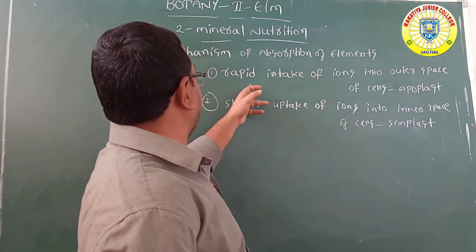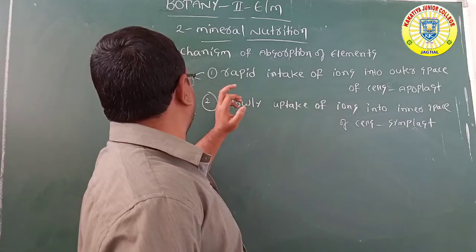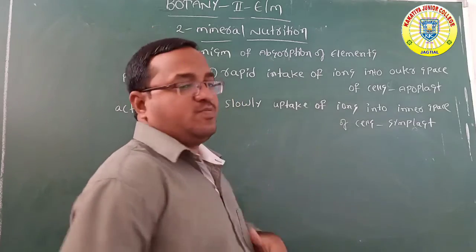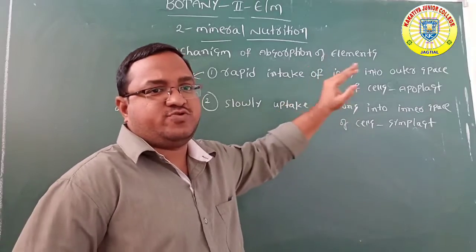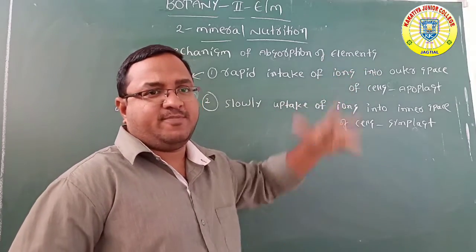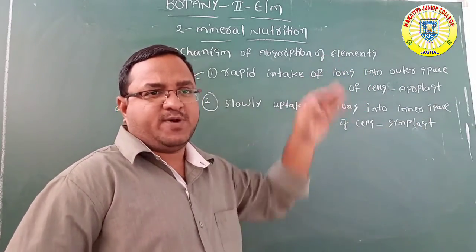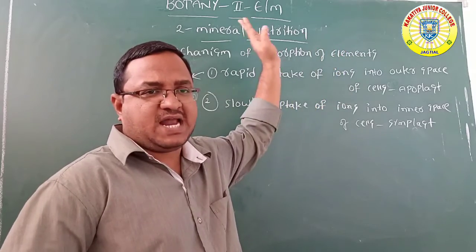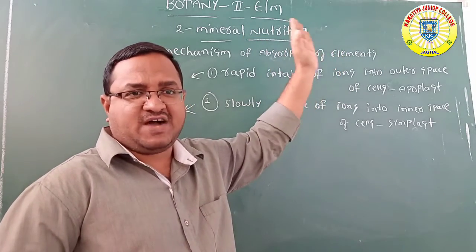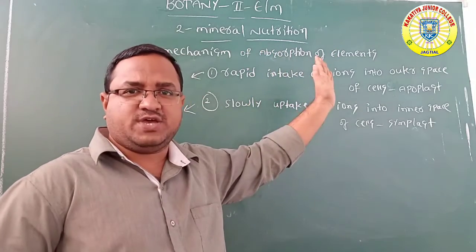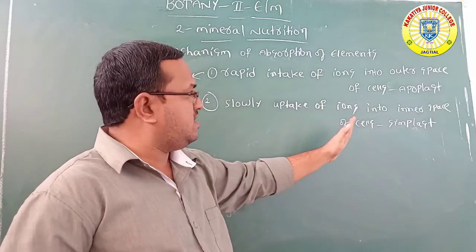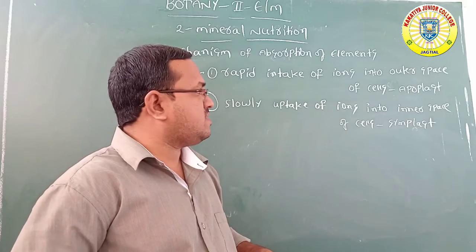So the apoplastic method is passive, and the symplastic method is active.